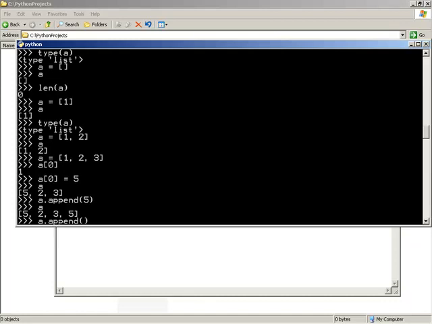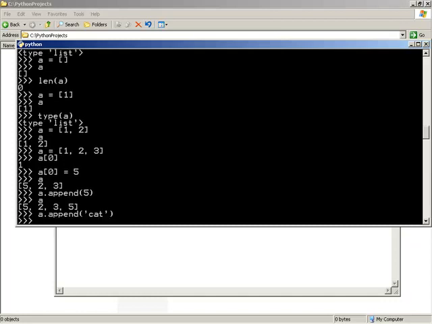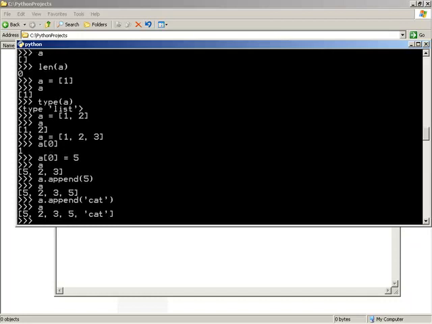And let's test the nature of putting different types of things into a list. Let's put the word cat in there, once again, just to make sure that we have similar functionality to any other type of sequence or any other type of tuple. If we look at this, we can see that, yes, just like a tuple, we can put different types of objects into a list. So that's all well and good for adding things to it. Let's take a look at removing. We also have a remove member as part of the list, so a.remove. And let's remove the number 5.